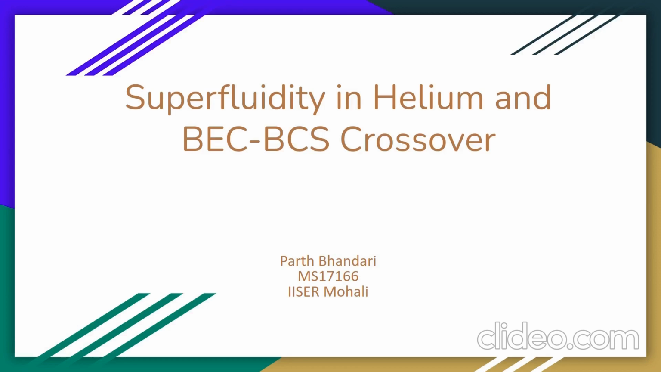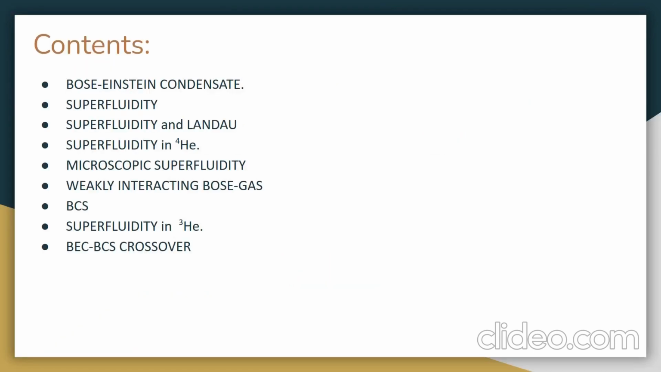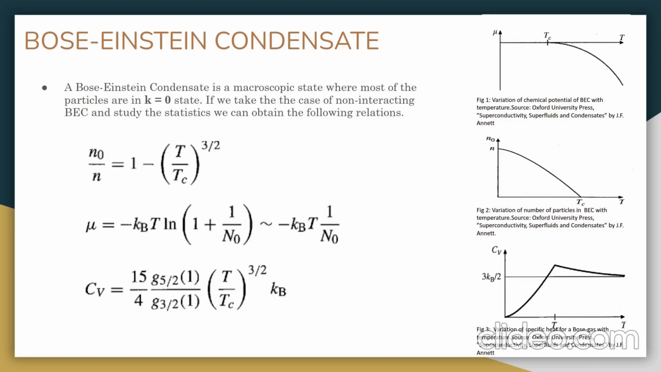The contents of the slides are Bose-Einstein condensate, then we'll talk about superfluidity and Landau's criteria for superfluidity, then we'll see how superfluidity works for helium-4. Moving on from this, we'll discuss microscopic theory of superfluidity and then move on to weakly interacting Bose gases. Then we'll talk a bit about BCS theory, which is very important to understand superfluidity in helium-3 and to understand BEC and BCS crossover.